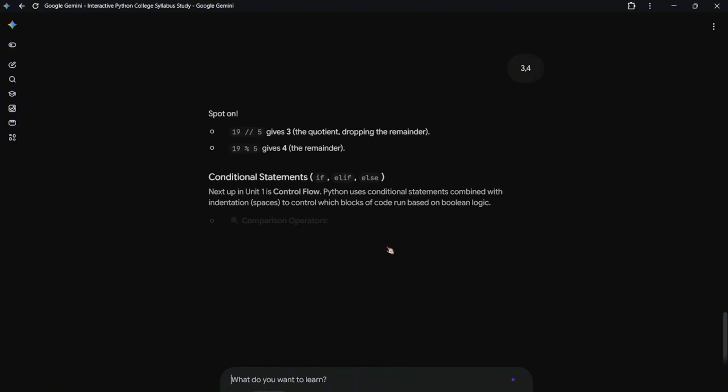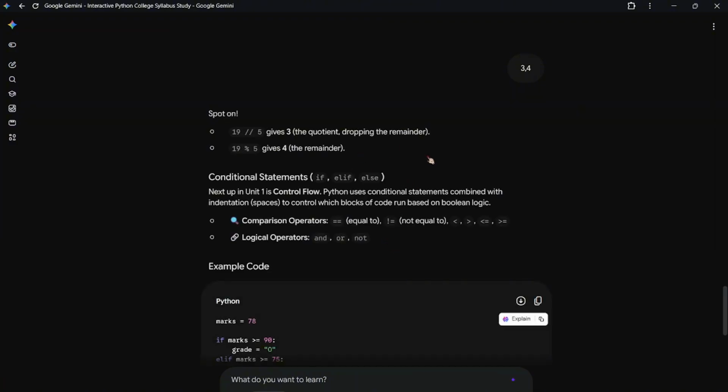That could be 3. 19 floor division 5. 3, right? Yes. Now modulus. That could be 4. Let's do it.